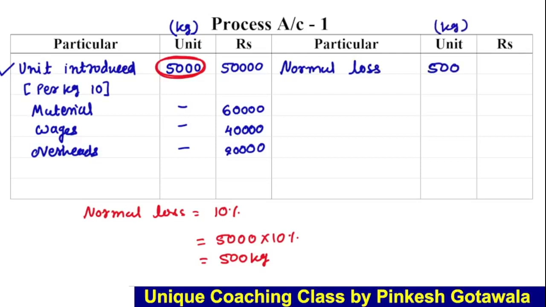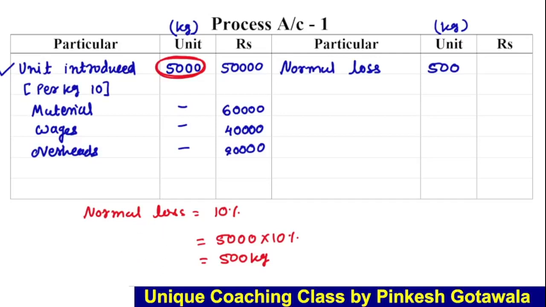Now why credit side? Very simple point: it is a loss, and we know that loss has a debit side. So if we write a journal, loss account will be debit to process account. So in the process account, this entry will come on the credit side.